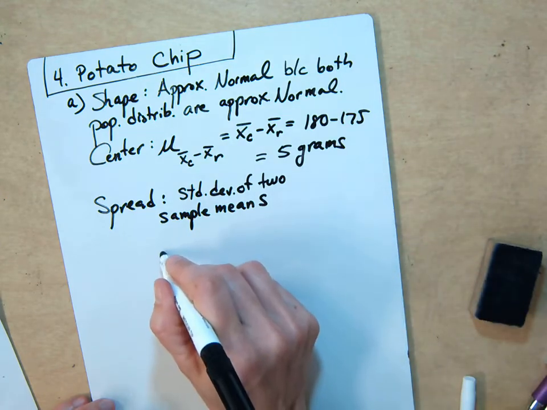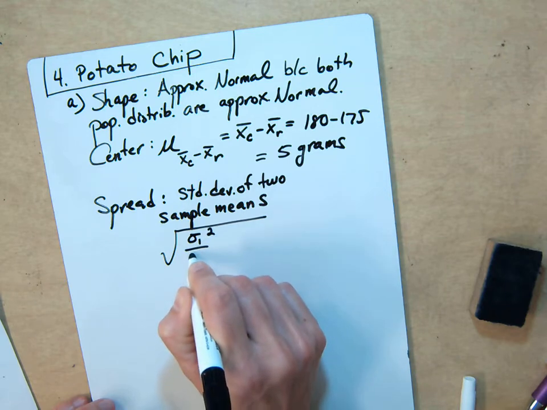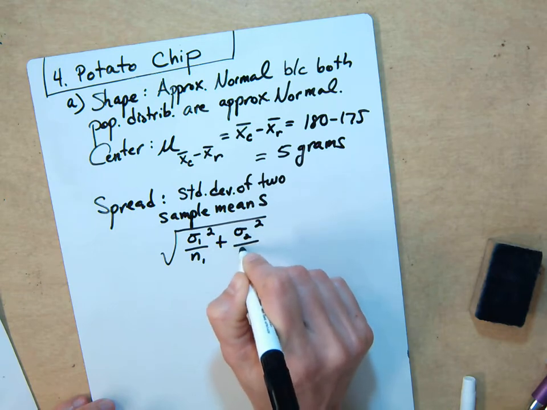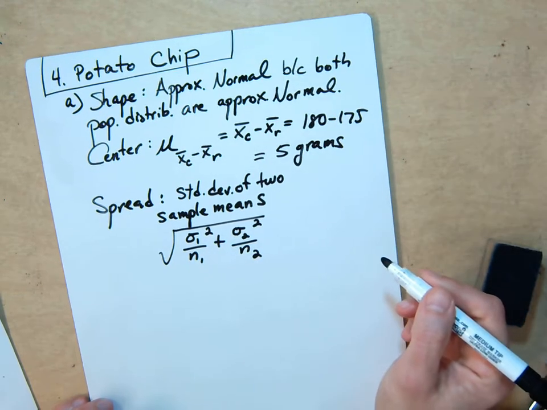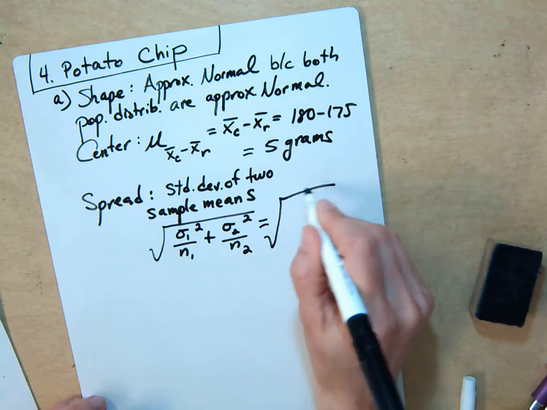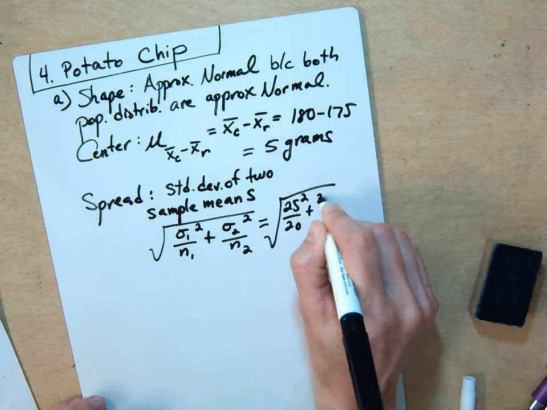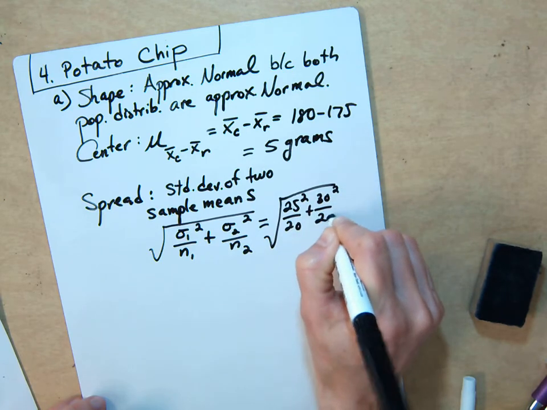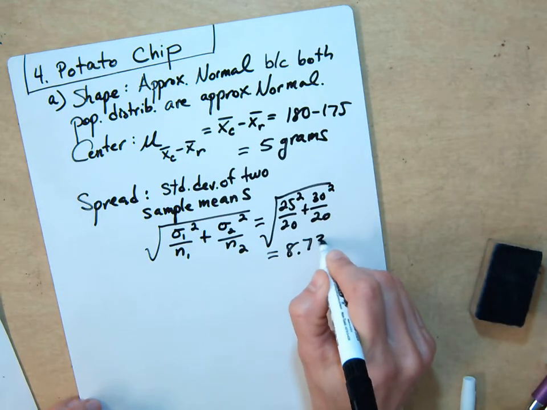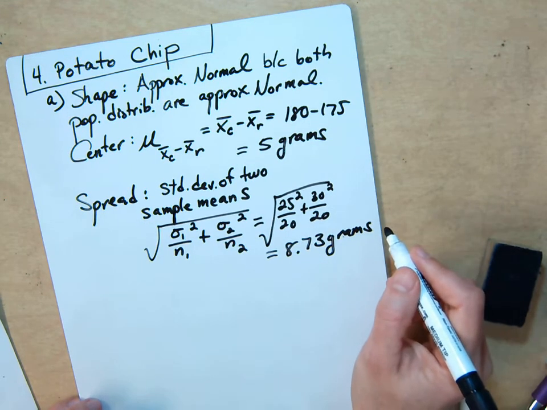The formula looks like this: standard deviation squared over sample size for the first population plus standard deviation squared over sample size for the second, square root. That's what you would use. So that comes out to be 25 squared over 20 plus 30 squared over 20, and so you get 8.73 grams for the standard deviation of the distribution of the difference of the means.